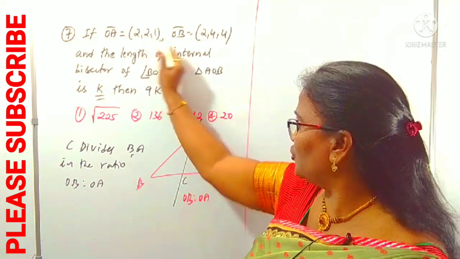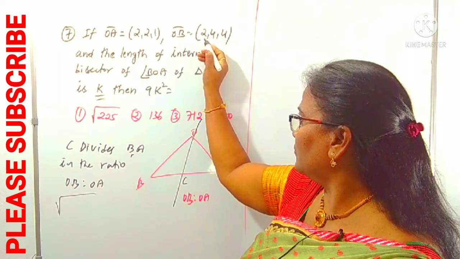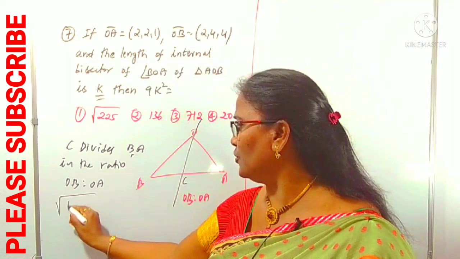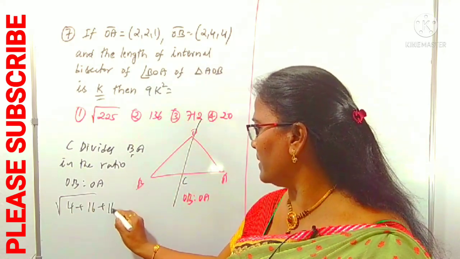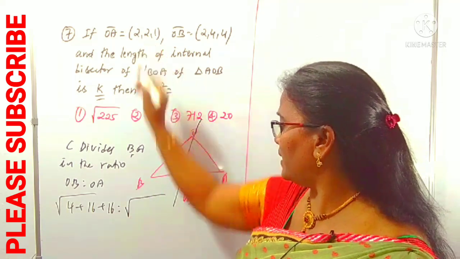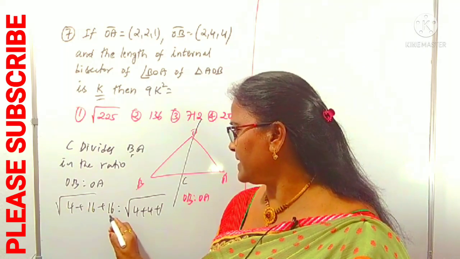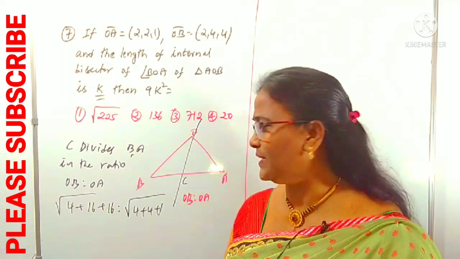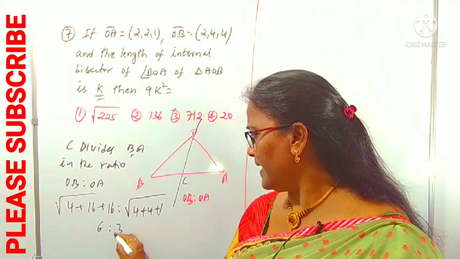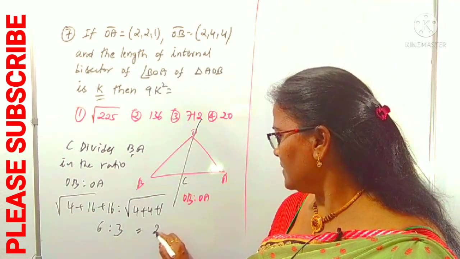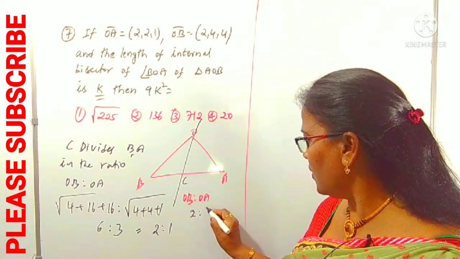OB means the distance from O to point B, that is root over 4 squared plus 4 squared plus 2 squared, which is 16 plus 16 plus 4, which is 36. OA is root over 4 plus 4 plus 1, which is 9. Root 36 is 6 and root 9 is 3, is to 3. Again we can minimize it: 3 twos, 3 ones. Therefore the required ratio in which C divides BA is 2 is to 1.